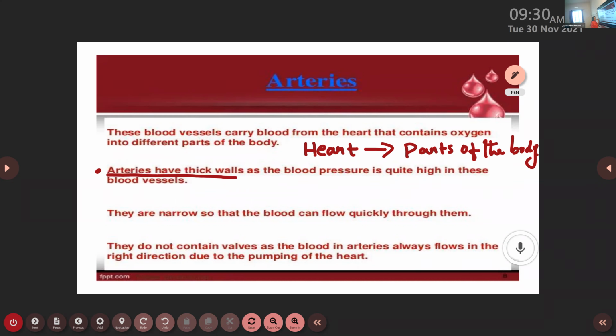Then the next characteristic of arteries: they are narrow in size. We know that they possess thick walls, even though these blood vessels are narrow in structure, narrow in shape. Why? So that the blood can flow quickly through them. It carries oxygen-rich blood from the heart to different parts of the body, and it possesses thick walls, and these arteries are narrow tubular structures so that blood can flow quickly through them.